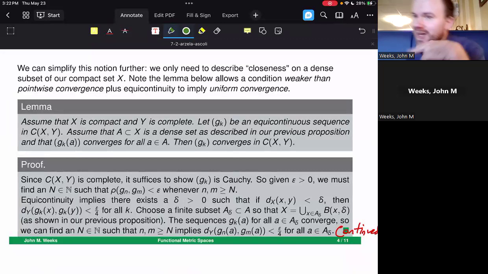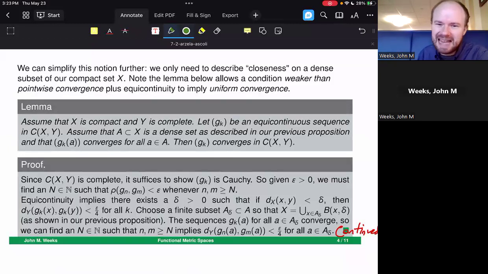That is two conditions that are pretty interesting. One is pretty weak, weaker than pointwise convergence. Equicontinuity we don't know a ton about. But it turns out to be pretty strong, because if you have equicontinuity, then adding it to the condition weaker than pointwise convergence gives us uniform convergence of functions. So that tells us a little bit about how strong this notion of equicontinuity is: adding it to something very weak gives us something very strong. Let's make clear what we mean by that statement.